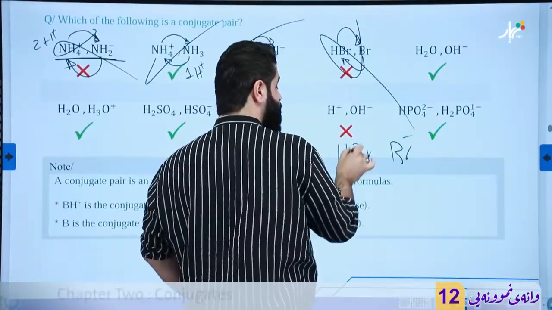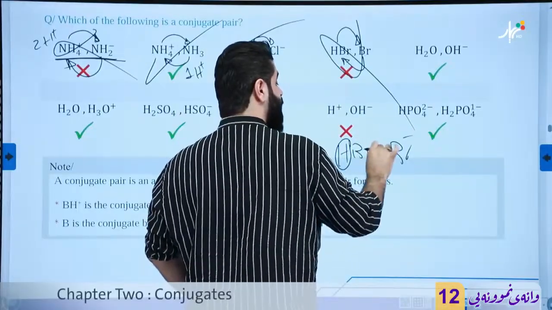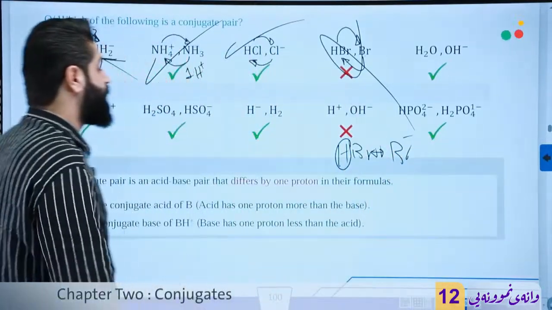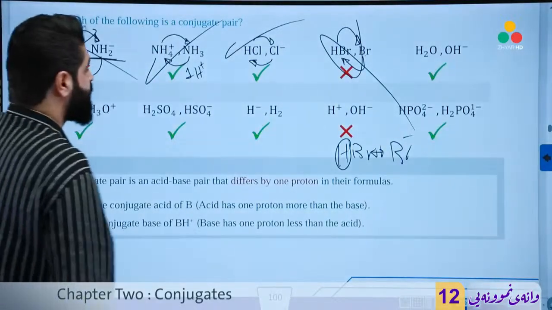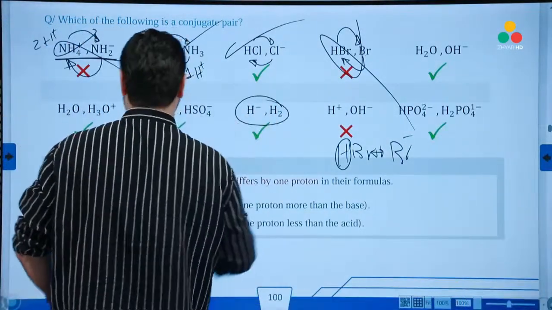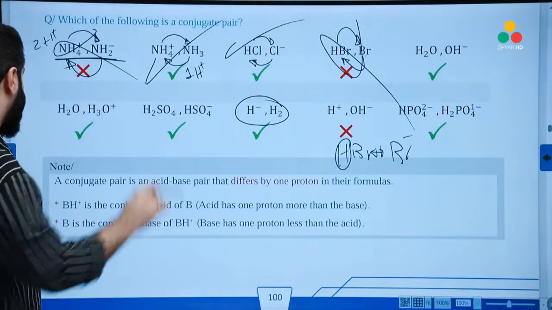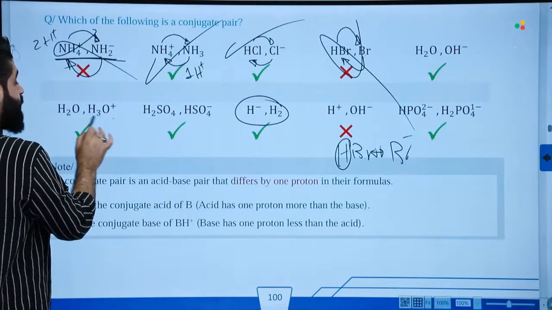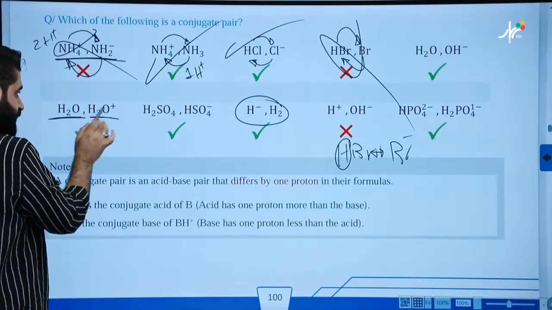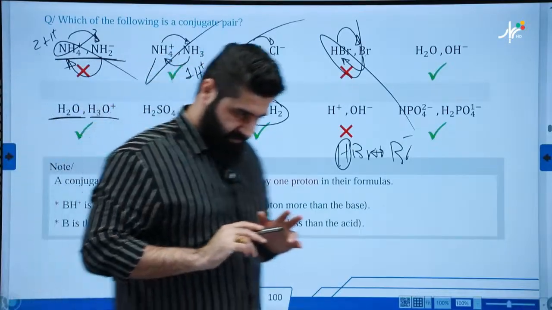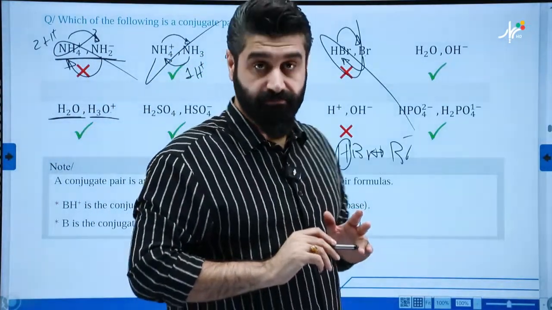Because if I remove this proton, it will become Br negative. If I add one proton, it will become HBr by one proton. This one, yeah, they are a pair. Good. Nice. And most importantly, on a pair, one of them must be acid, one of them must be a base.